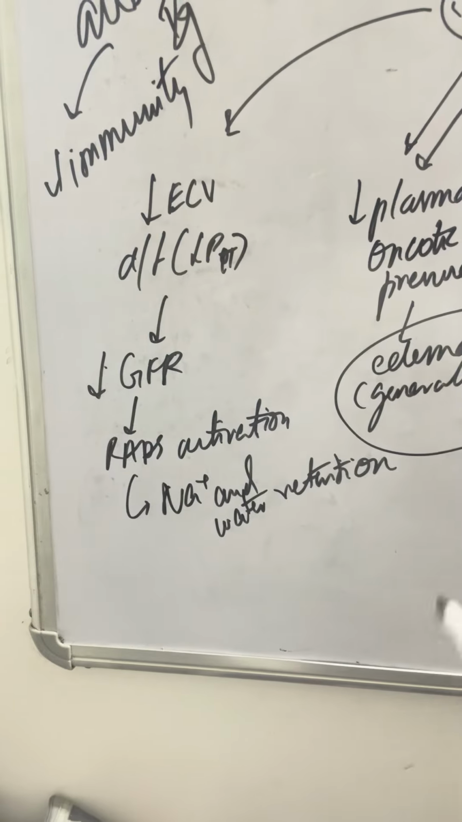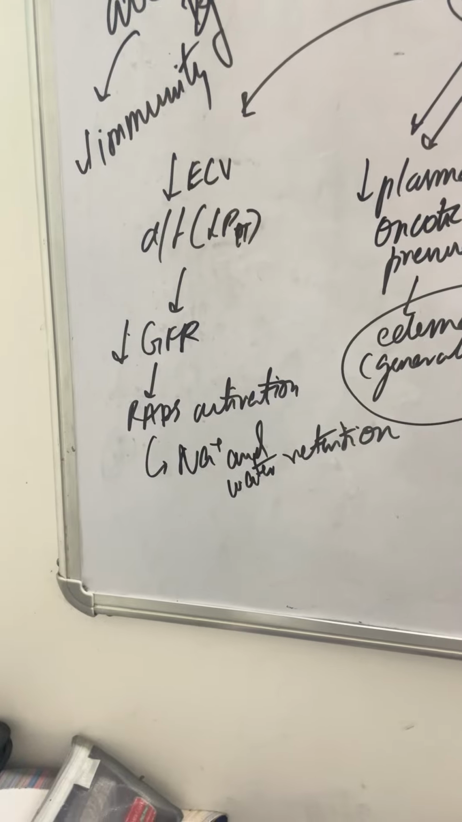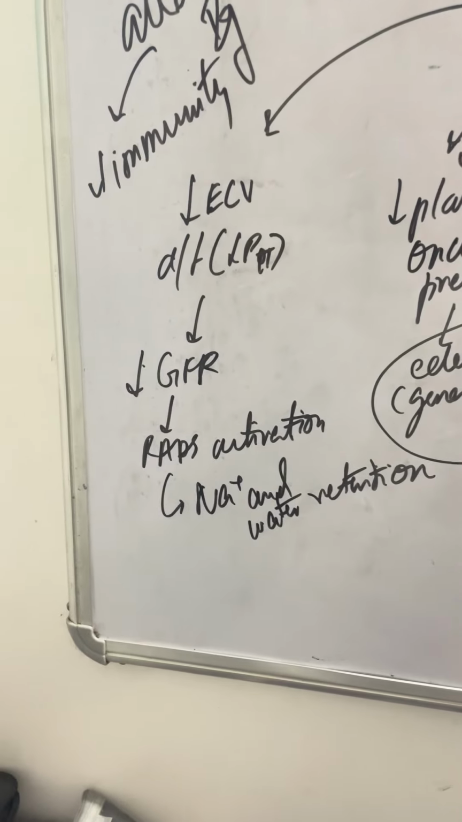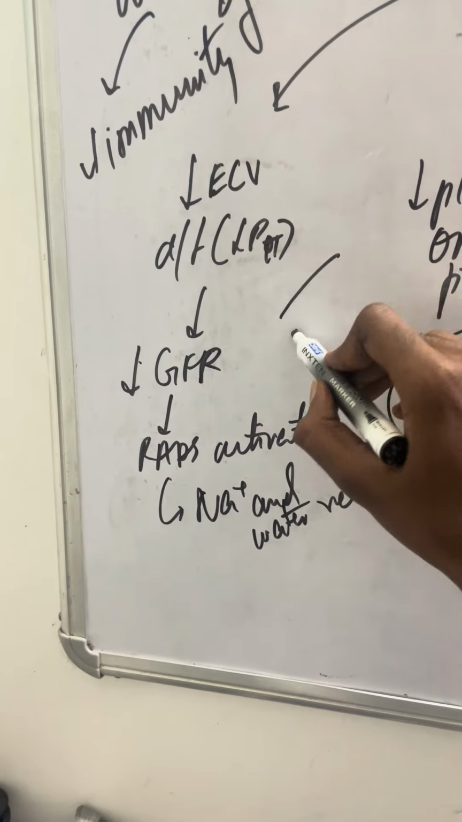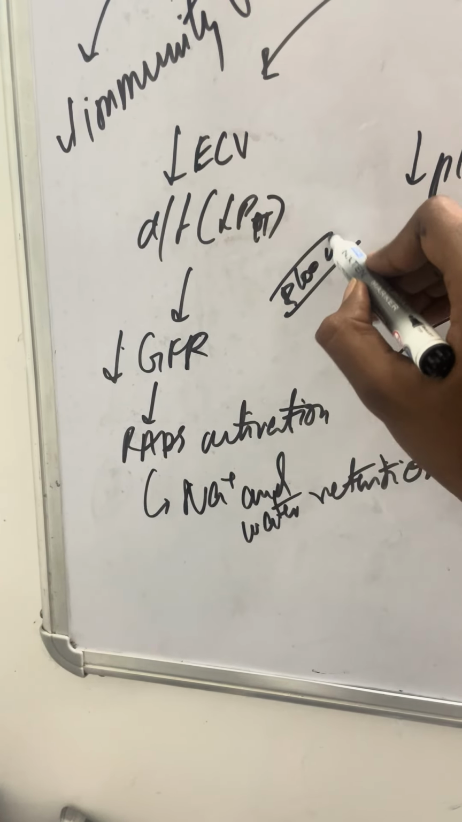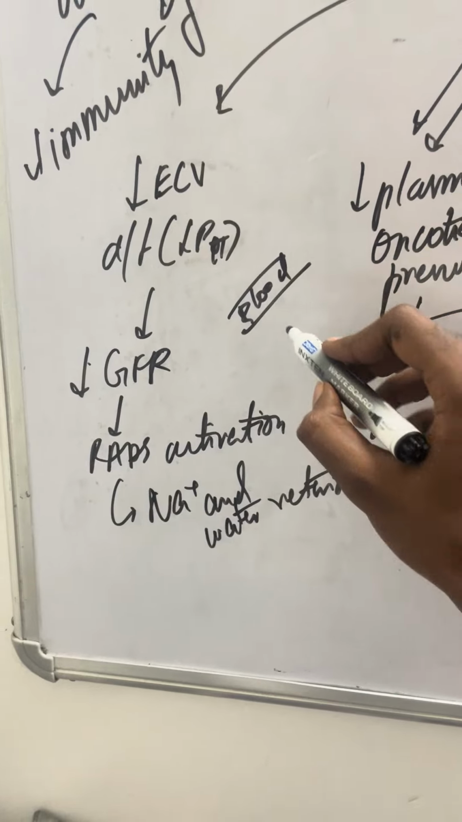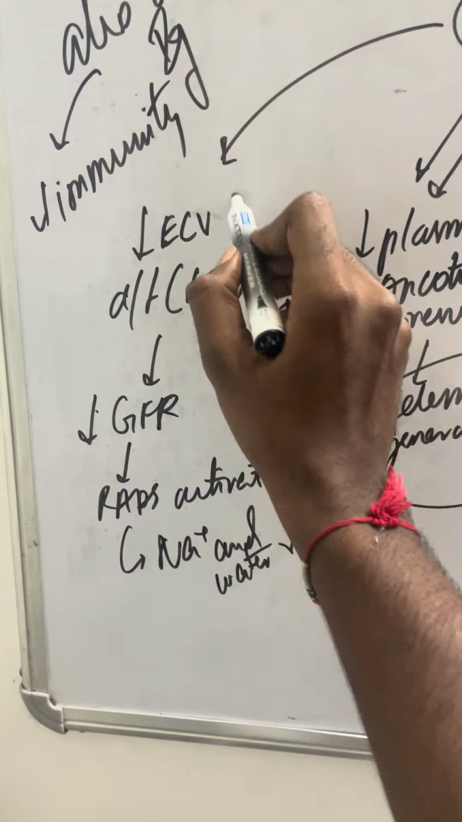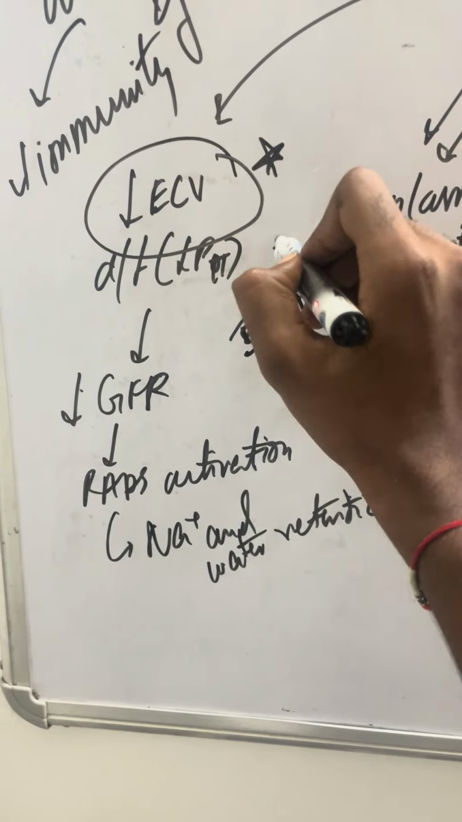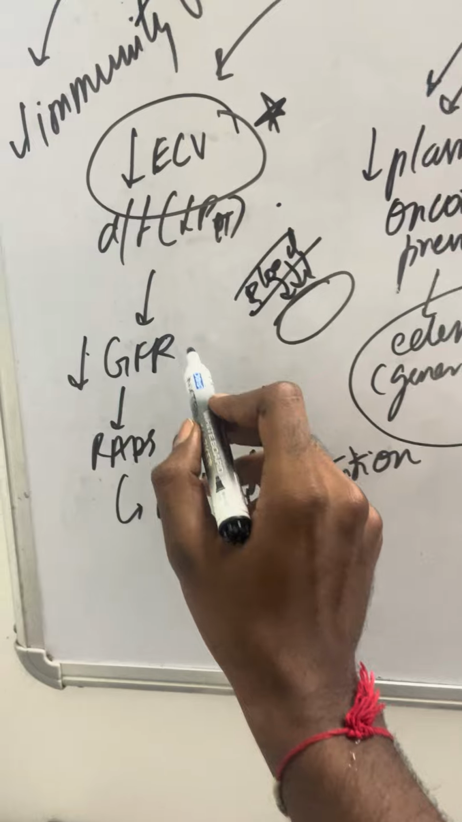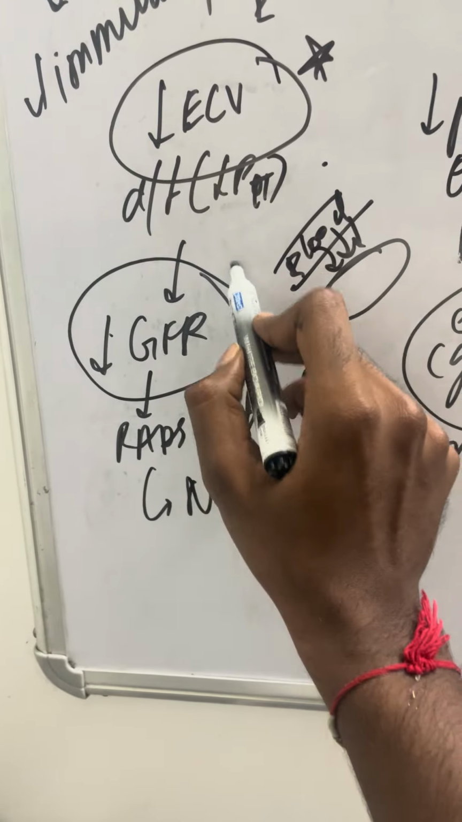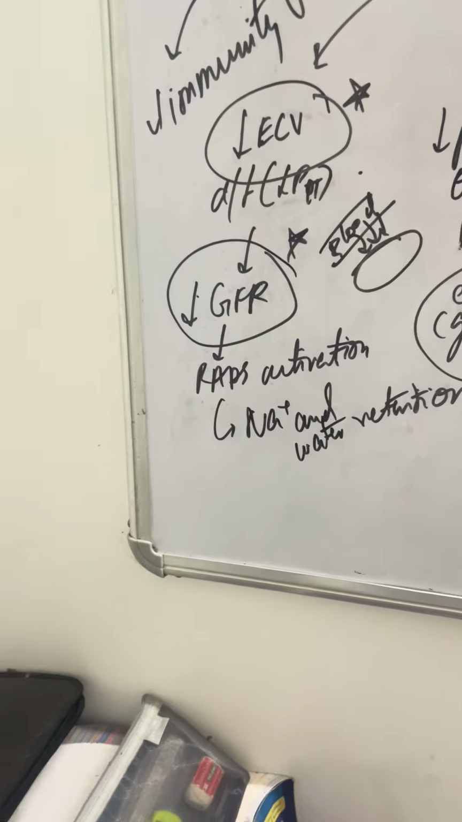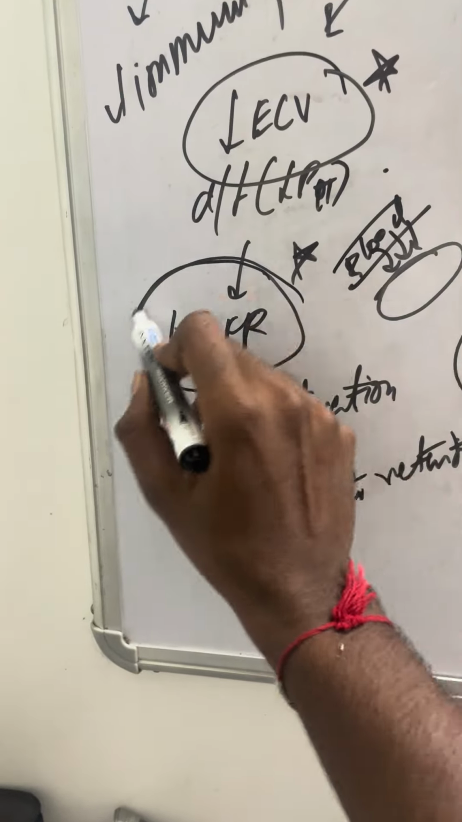On the other side, there's one more mechanism that also contributes to the formation of edema. Whenever the plasma oncotic pressure goes down, the fluid part of the blood is going to leave the vascular compartment and go into the interstitial tissue. Because of this, the effective circulatory volume is going to decrease. When the effective circulatory volume decreases, the GFR also decreases, because blood is not getting perfused to the kidney, as there's not much blood in the vascular compartment in the first place. So the GFR will go down.